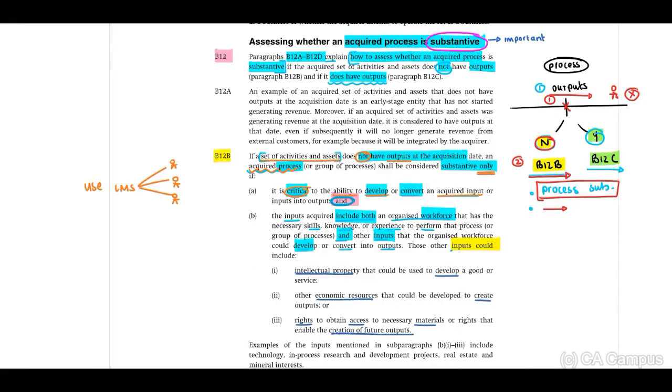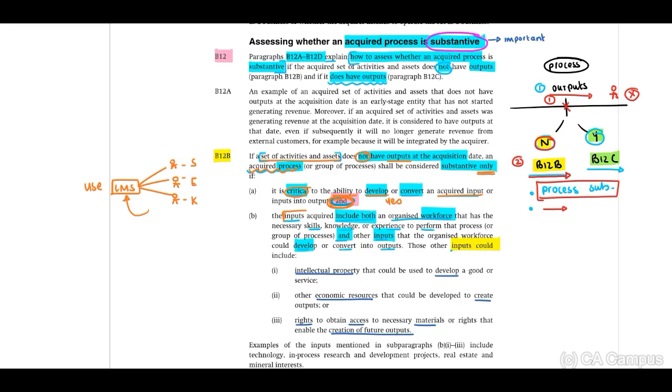To be able to use the LMS, it is critical to have the correct workforce with the correct skills, experience, and knowledge. Therefore, in terms of A, yes, it is critical, but we need to answer A and B.